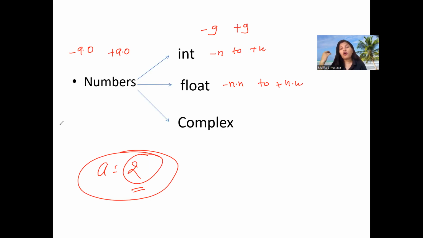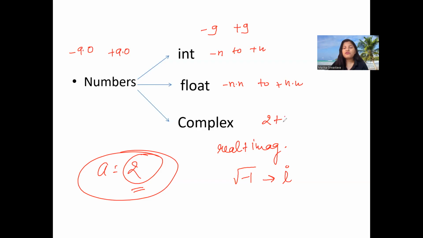And the last one, we have complex type of data. Complex type of data is a collection of real and imaginary value. The imaginary value is nothing but square root of minus 1, which you define by i in mathematics. So anything which is a collection of real and imaginary part is called complex.